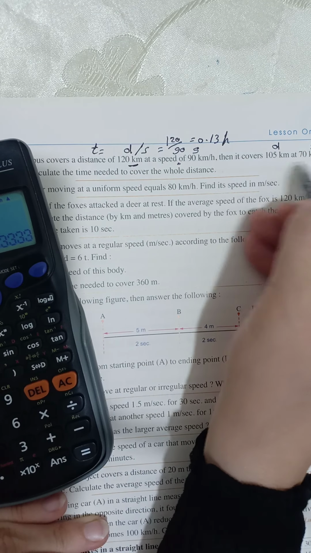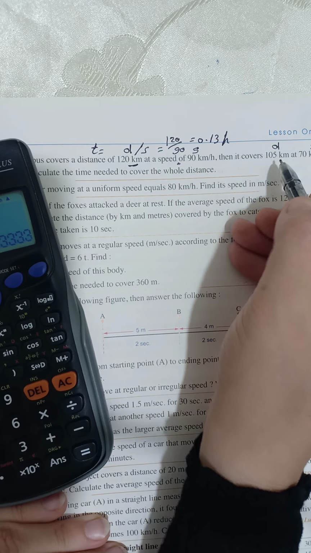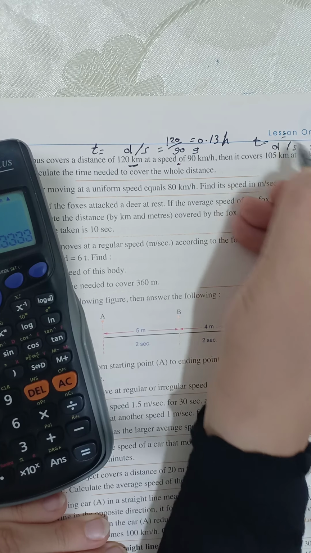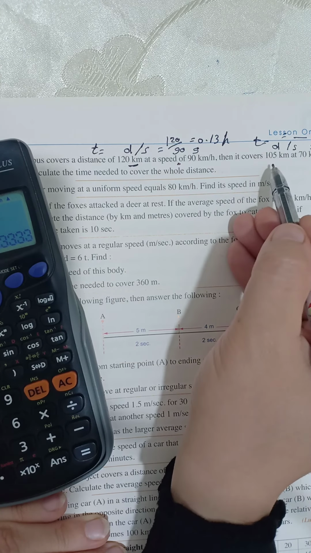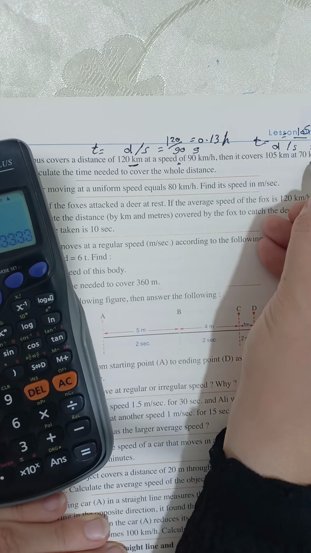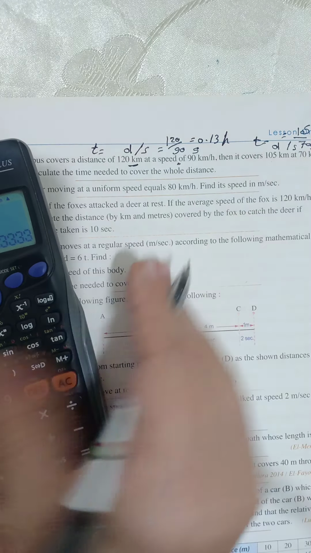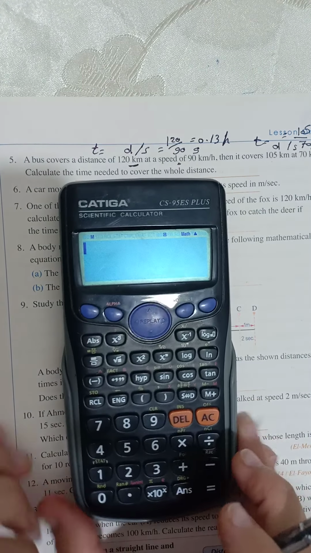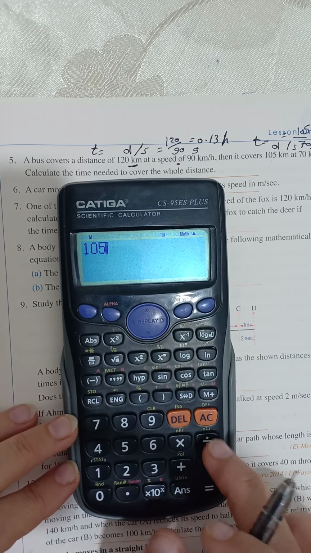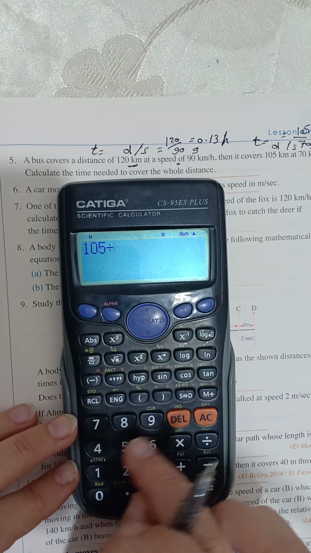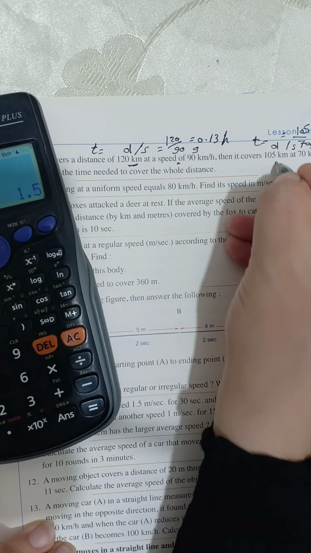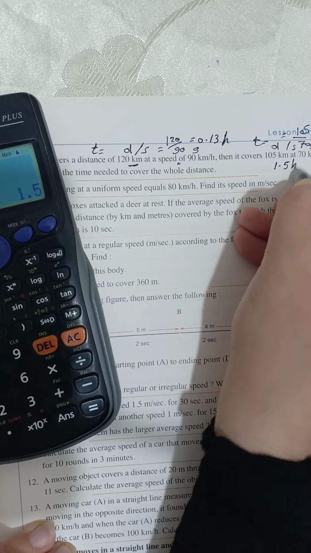Okay, the second part of the journey, we can calculate the time. Time equals distance over speed. It's equal to this distance, 105, divided by the speed, it's equal to 70. We can calculate the time by dividing 105 divided by 70, okay, it's equal to 1.5 hour.